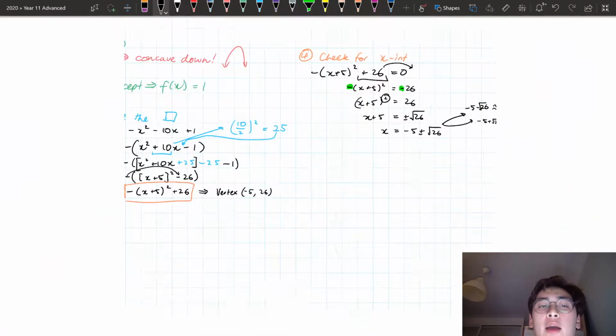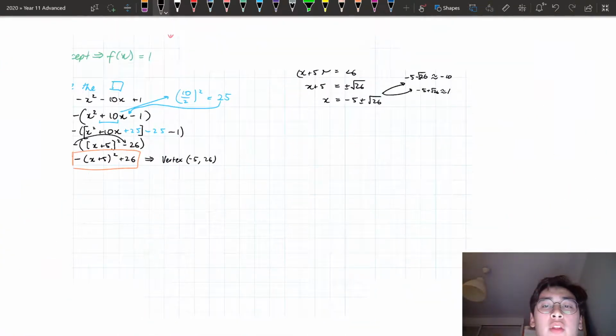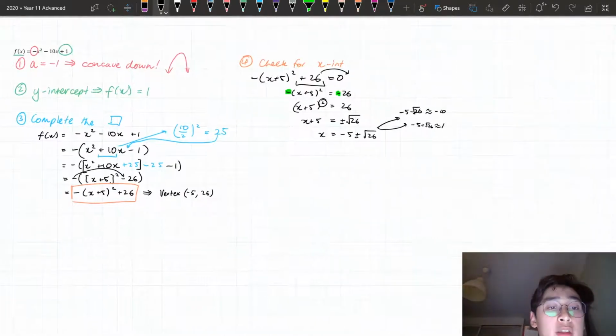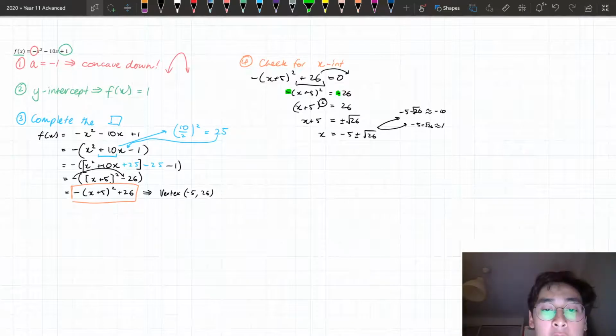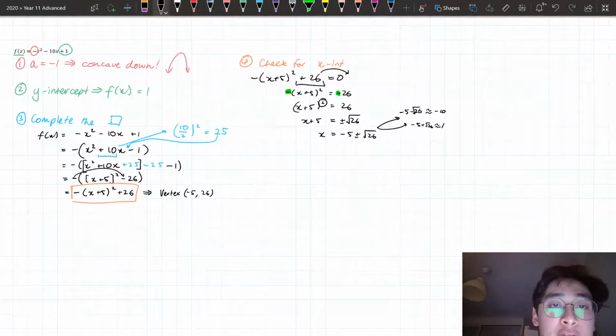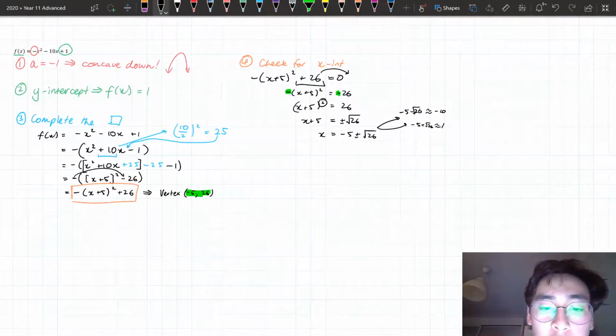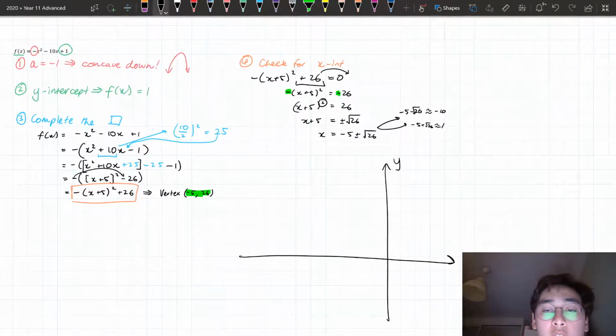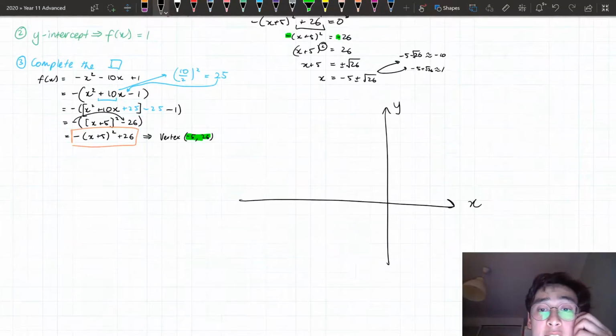So once again, I'm just going to look at all this information and I'm going to actually graph it on a Cartesian plane. I'm going to put all this information together. Now, in terms of positioning my Cartesian plane, my vertex, if you notice here, is at negative 5, 26. So I'm going to shift it to the right again. I'm going to shift that y-axis a little bit to the right. So I've got y and x. I know that my x-intercept is going to be...